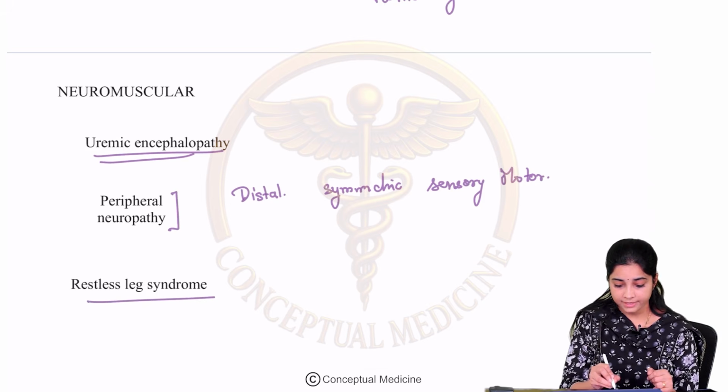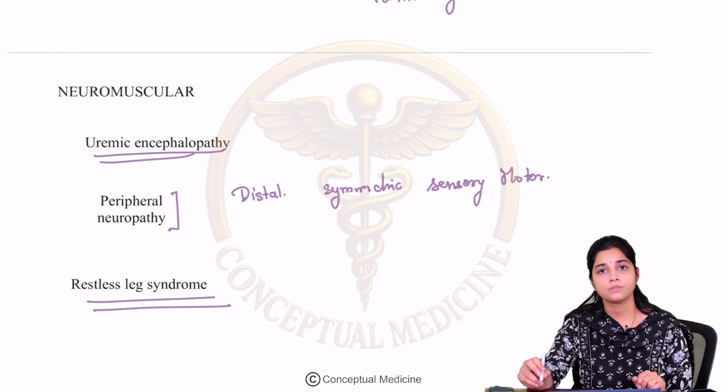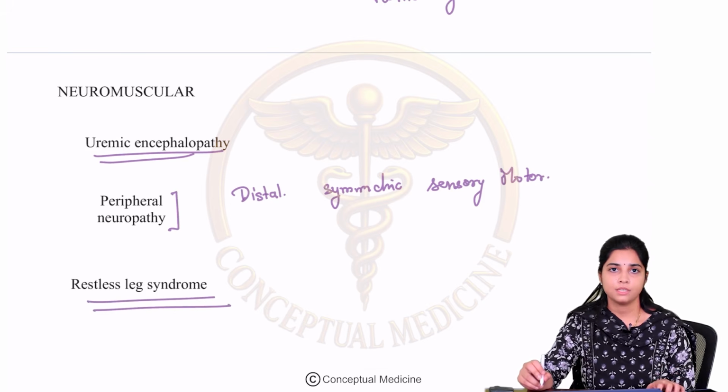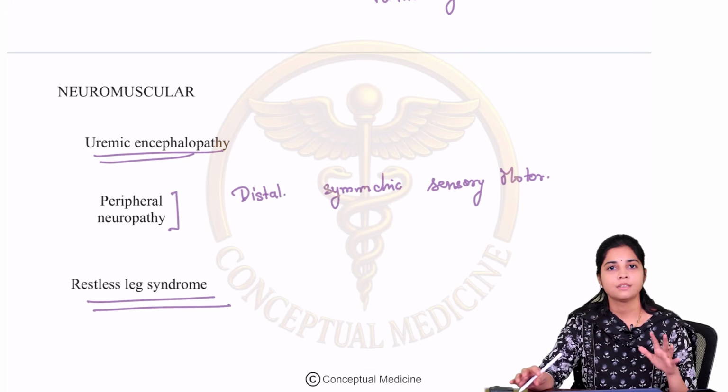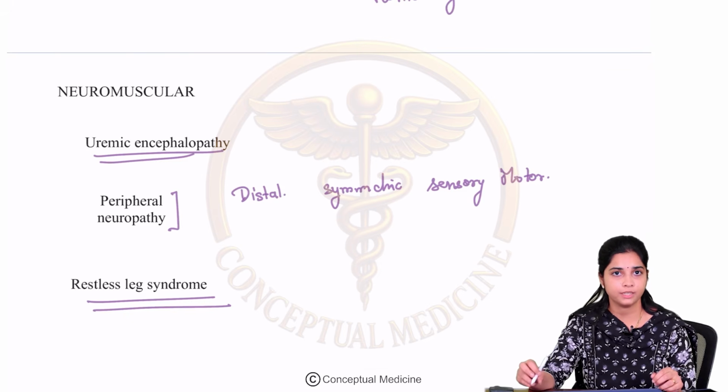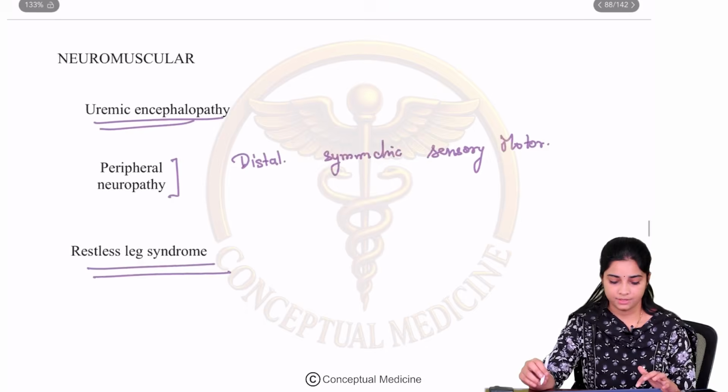Okay. Then restless leg syndrome is another important association, where at night they feel that their legs are very restless and they have sleepless nights because of an uncontrollable urge to move their legs. Right? So that's about your neuromuscular manifestations.